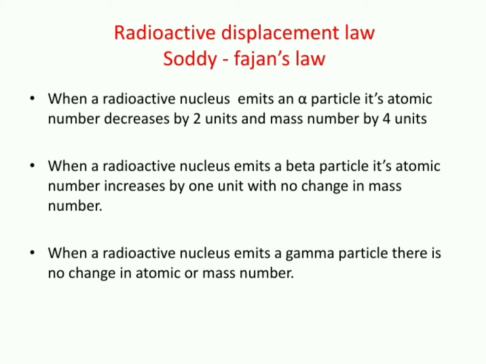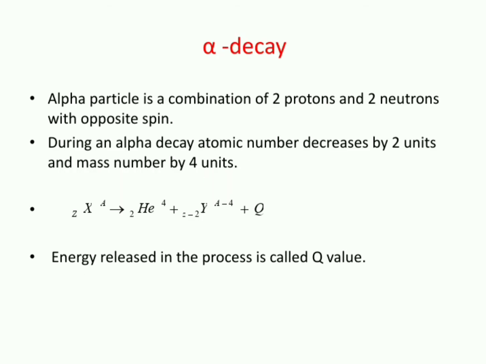Whereas by emitting a beta minus particle, atomic number increases by 1 unit with no change in mass number. So the element is displaced 1 place right in the periodic table. And by emitting a gamma ray, there will not be any change in mass number or atomic number, but there will be a change in its energy. So these 3 statements, we call the Soddy-Fajans laws or radioactive displacement law. Now let us come to the details of each decay. What exactly happens during alpha decay, beta decay and gamma decay?